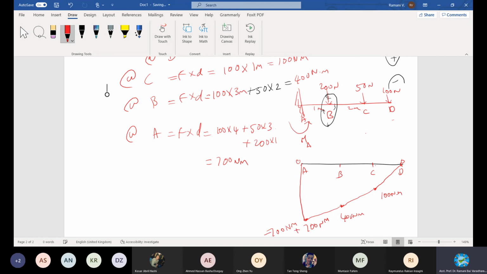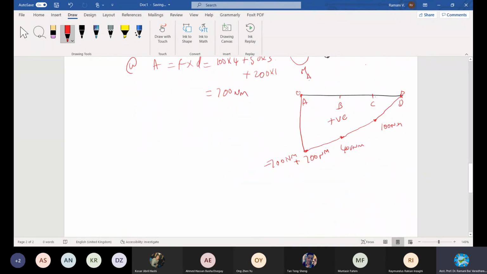I repeat, because of the fixed end, there will be a fixed end moment. This moment is equal and opposite to the moment caused throughout the member with the given loading. So if you put 700, it will reach 0 here. That's why you're reaching 0. Your diagram is closed at A. This is how you do it, and this is all positive. Clear?